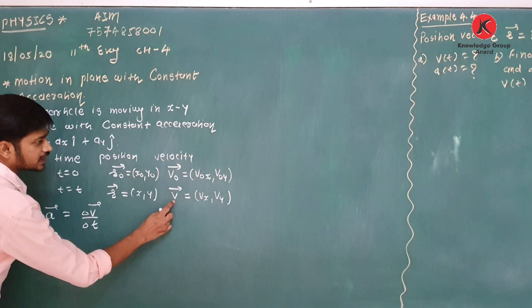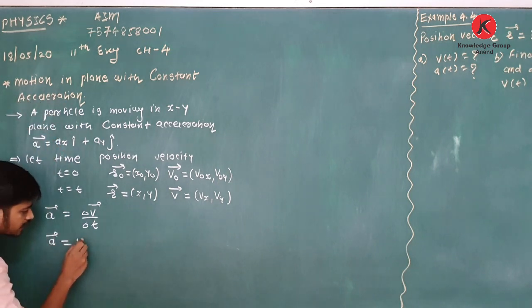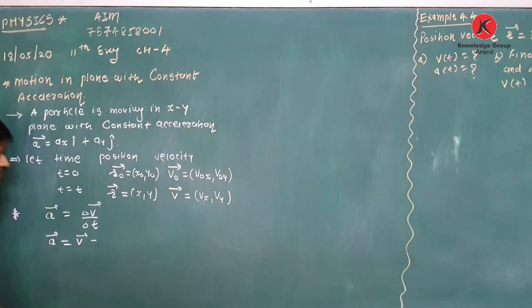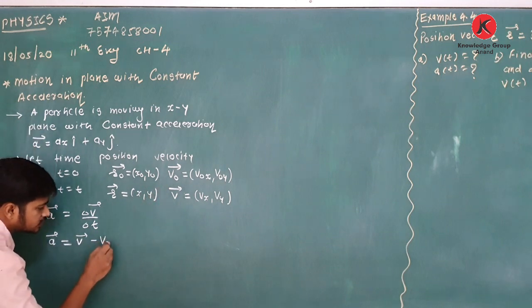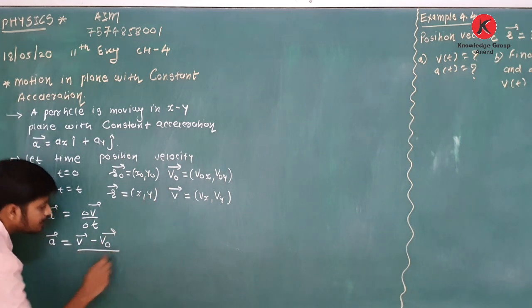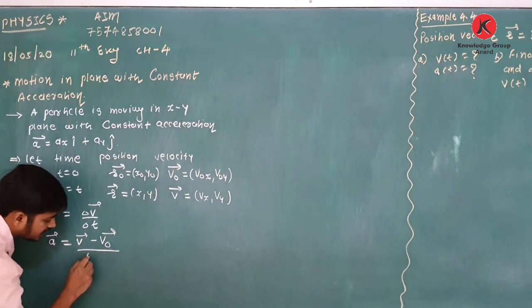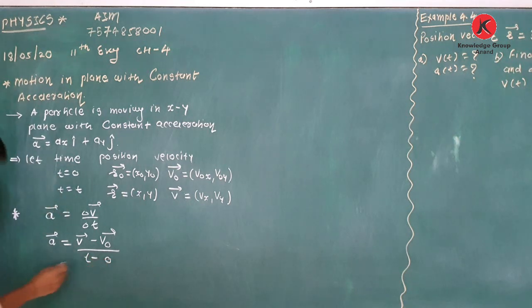What is the final velocity? Here it is v. So it is final velocity v minus initial velocity v0, divided by delta t, the time, here it is t minus 0. See, acceleration is a vector quantity, so you have to put an arrow on its symbol. Velocity is also a vector quantity, while time t is a scalar quantity.